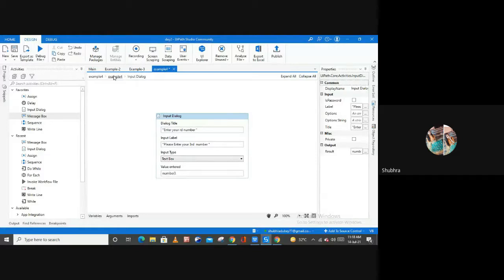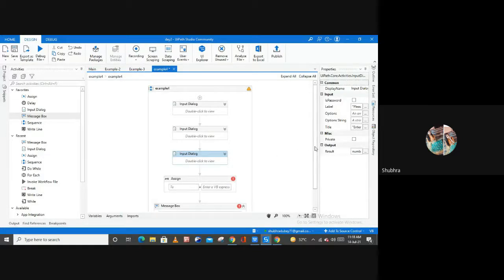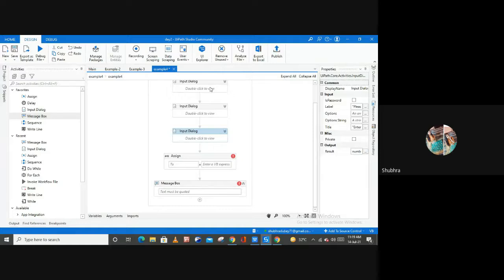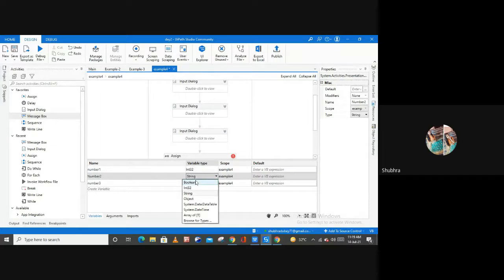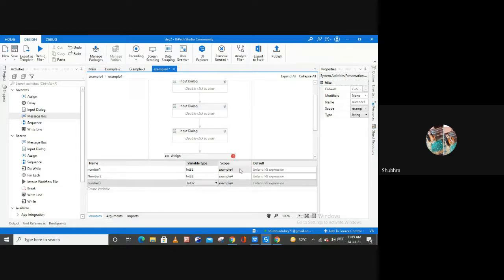Right, and now what I'm going to do here is create an array to store all these numbers inside of that particular array. As you can see, the type of these variables is integer, because in these variables we are going to store integer values. So for that purpose I'm going to change the type of this variable from string to integer. Change the type from string to integer for all of my dialog box activities. Let me check the scope. So the scope is fine, we are at the highest scope, right?